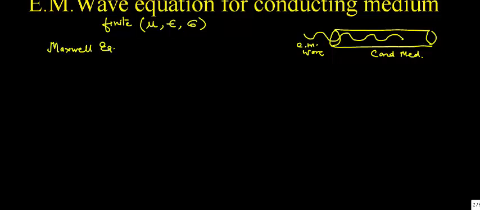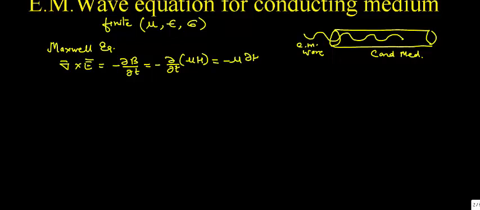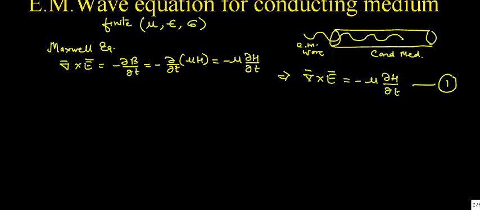Maxwell's first equation is del cross E equals minus curly B upon curly T. B can be written as mu into H, so it comes out to be minus mu curly H upon curly T. So simply we can write del cross E equals minus mu curly H upon curly T, and suppose it is equation number 1.